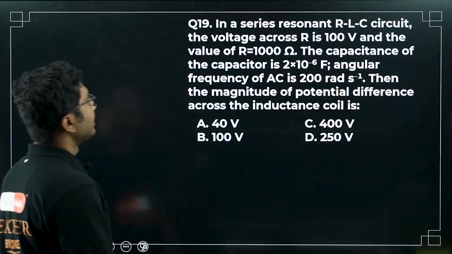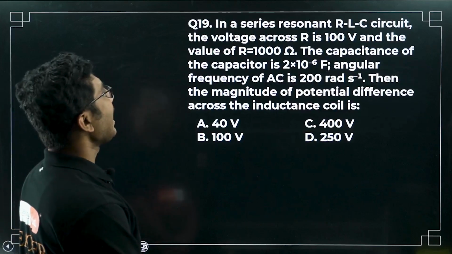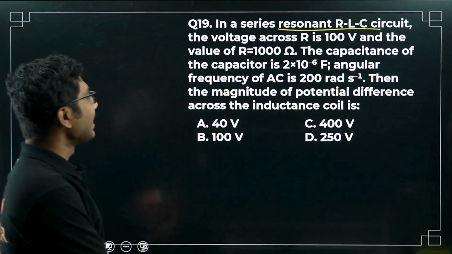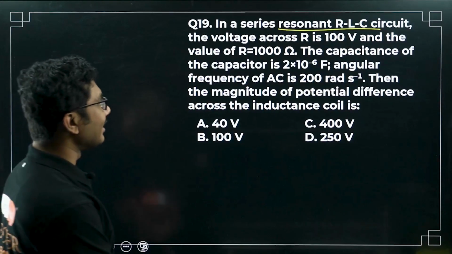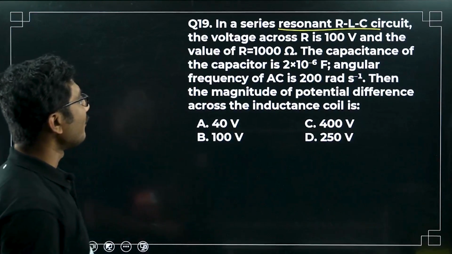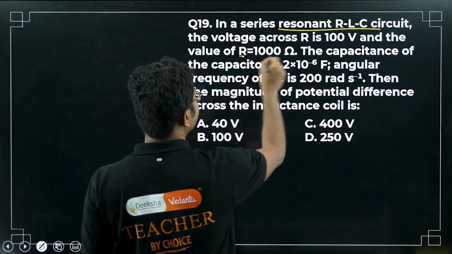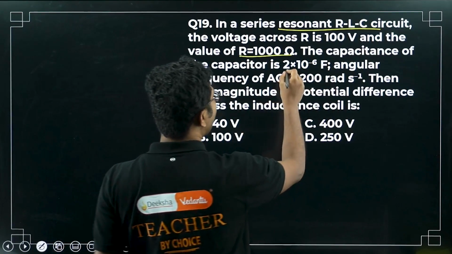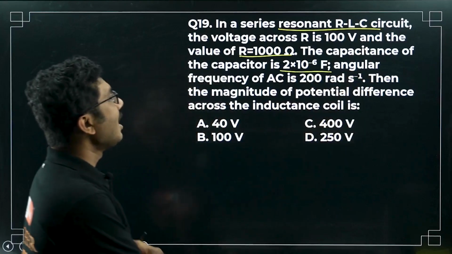Okay, next, in a series resonant, very important, resonant RLC circuit, the voltage across R is 100 volt and the value of R is 1000. Okay, the capacitance of the capacitor is 2 times 10 to the power of minus 6 farad.